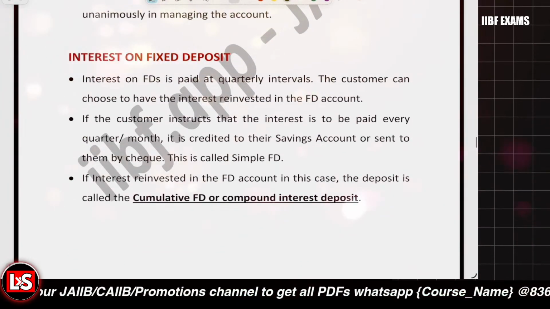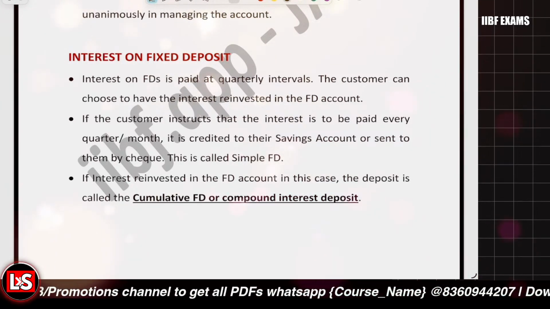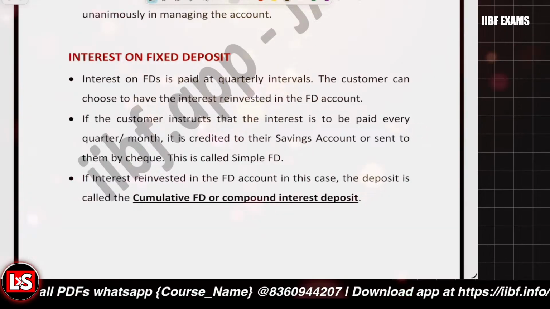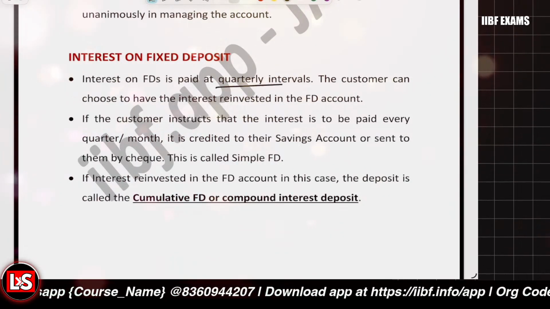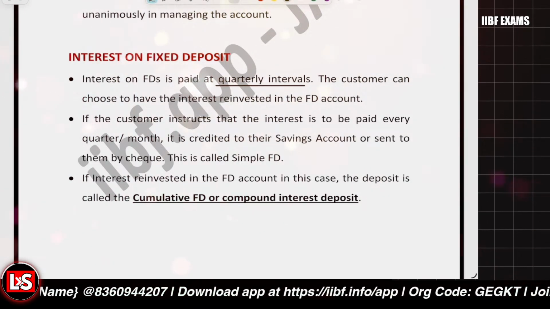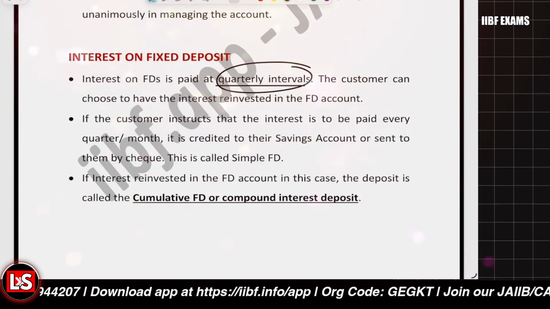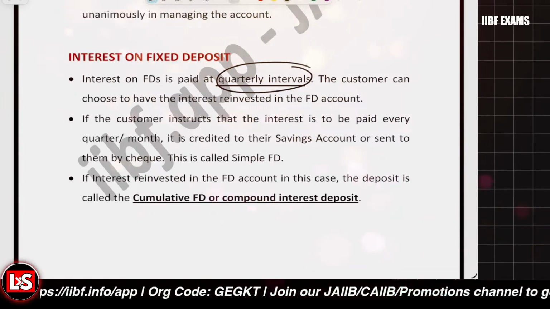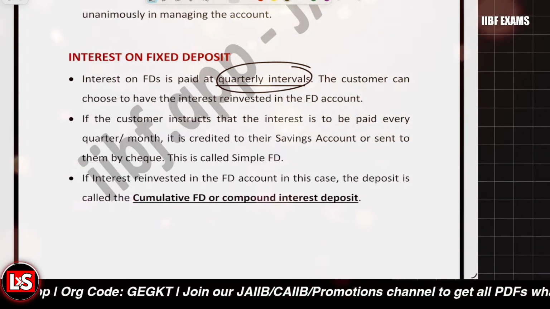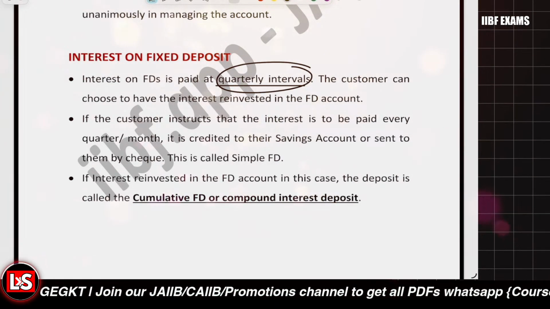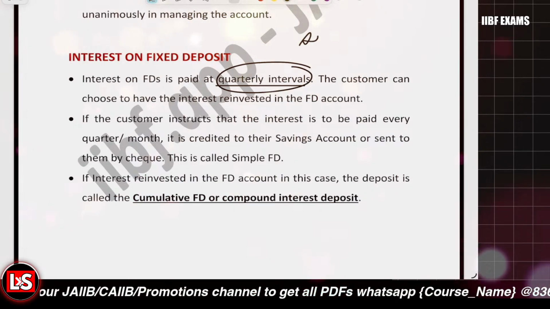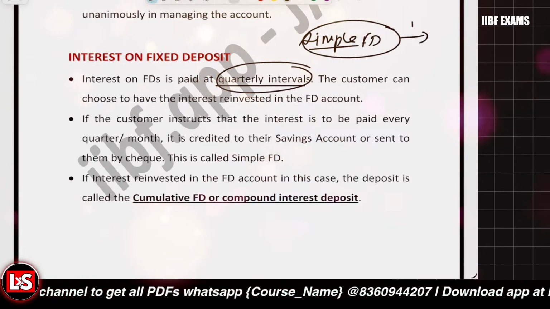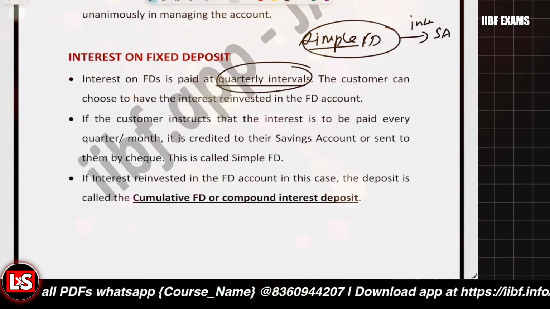Right? Further, after that, it's about the interest on the fixed deposits. Interest is generally paid at quarterly intervals, but in today's scenario there are also schemes where the banks pay monthly interest to the customers. So it can be paid monthly, it can be paid quarterly, when it's a simple FDR. When it's a simple FDR, the interest will be credited to the saving account, right?